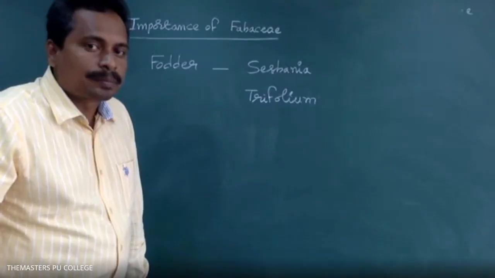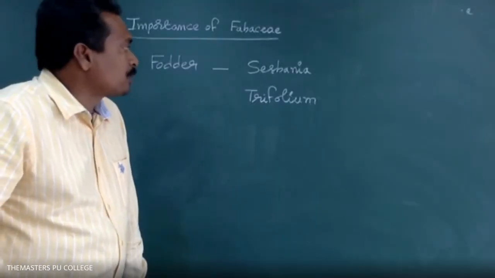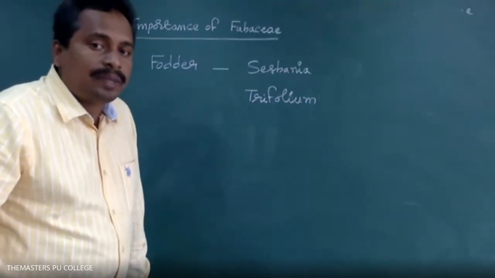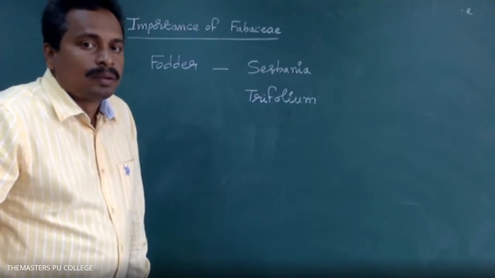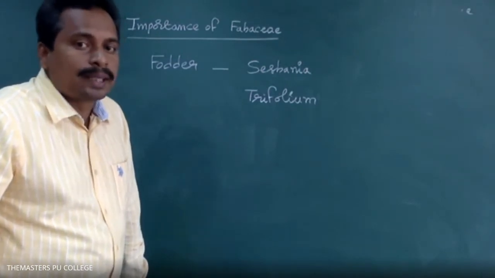Sir, is this a common name or a scientific name? Sesbania is the biological name; the common name is different. Trifolium is the genus, and it is also used as a leafy vegetable. Sesbania and trifolium plants are used as fodder.